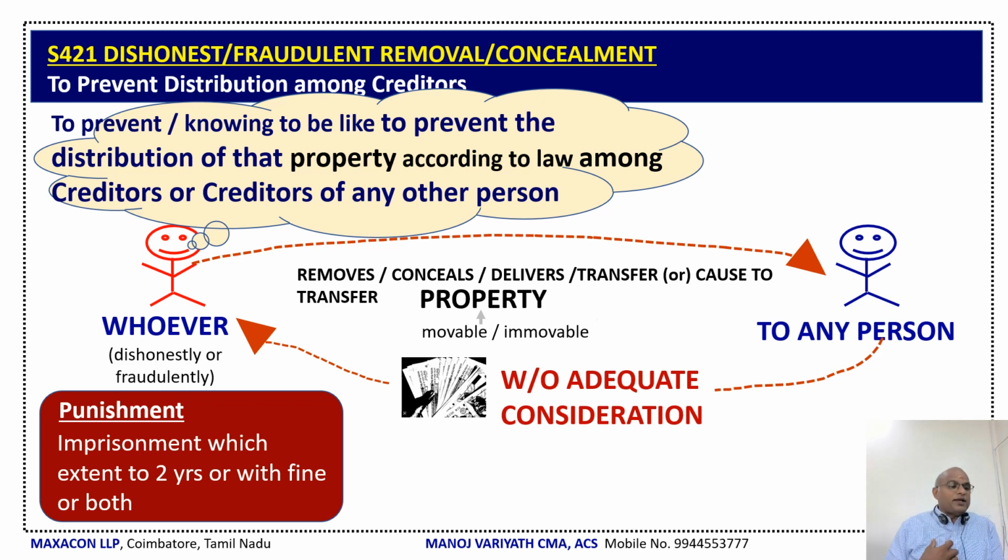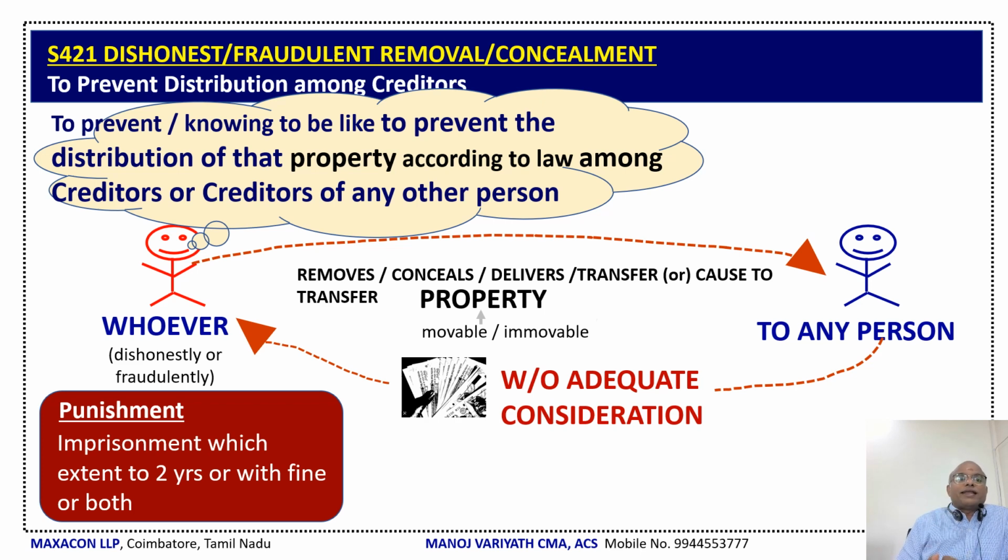ഇവിടെ now assume that this is Mr. Manoj and I have taken some loan from someone. Right now I am apprehensive, I am afraid that my property will be taken up by law to distribute among us the creditors. At that situation, what I am doing is, I just remove, conceal, deliver, transfer or cause to transfer the property. Property may be movable or immovable. അത് without adequate consideration എന്നിട്ട് മറ്റുള്ള ഒരാൾക്ക് ട്രാൻസ്ഫർ ചെയ്യും. So that this will not be available to creditors.